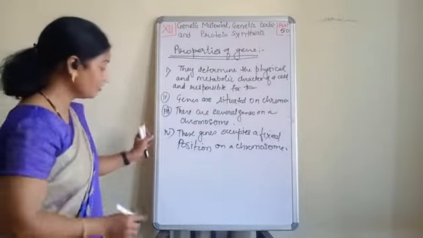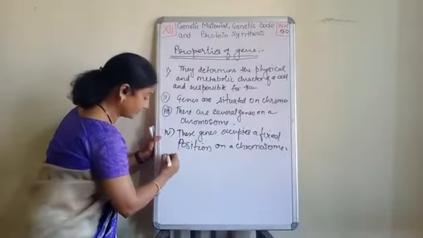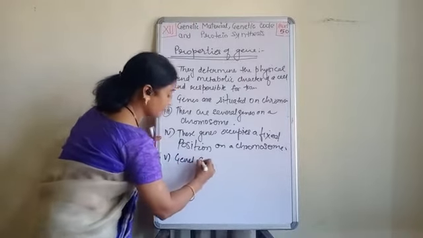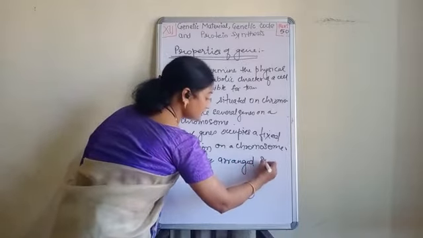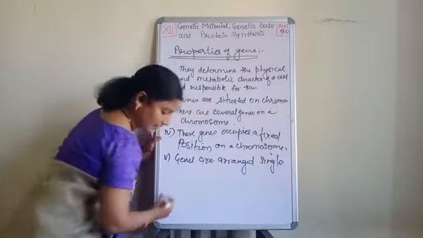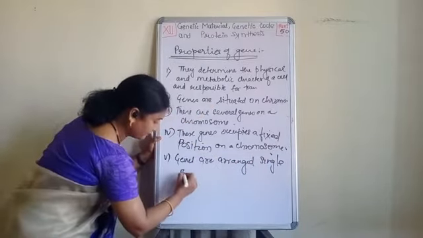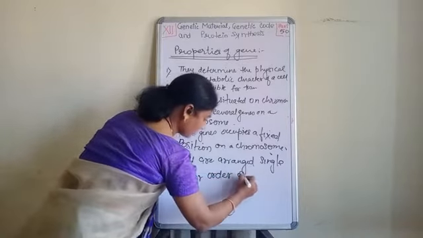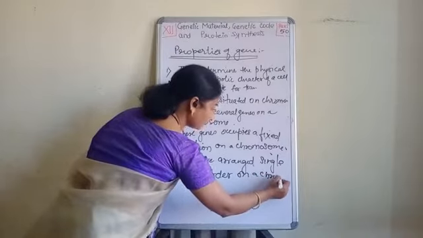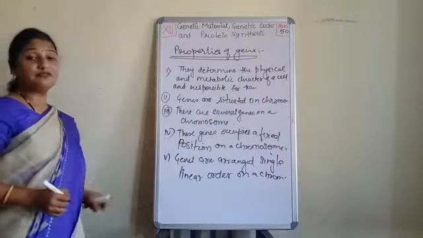Okay. Next point. Genes are arranged in a single linear order on a chromosome. So all these 5 properties are clear.